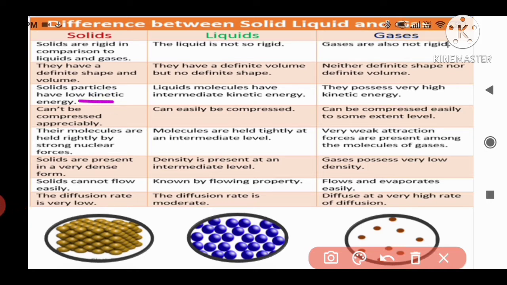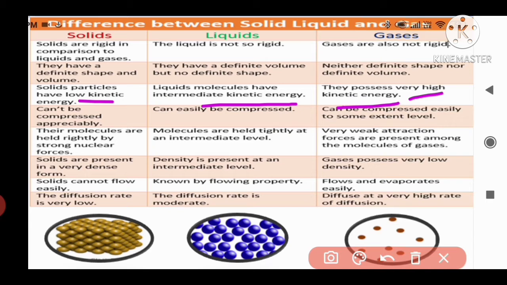Solid particles have low kinetic energy. So the energy of the solid particles is lesser, so they simply sit together like that only. Liquid molecules have intermediate kinetic energy, which means the energy of the particles is higher compared to solids. And gases possess very high kinetic energy. We know very well that kinetic energy is nothing but the energy possessed by the moving particles.